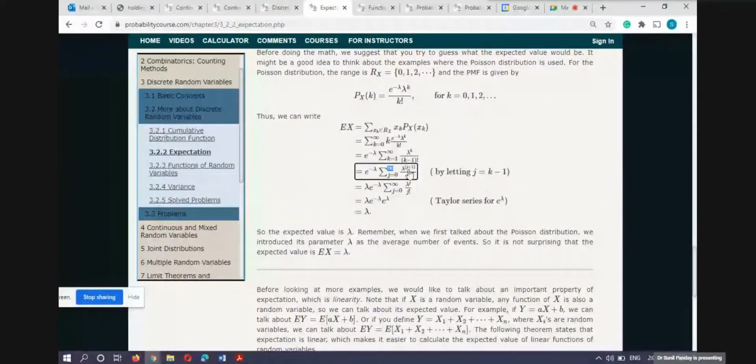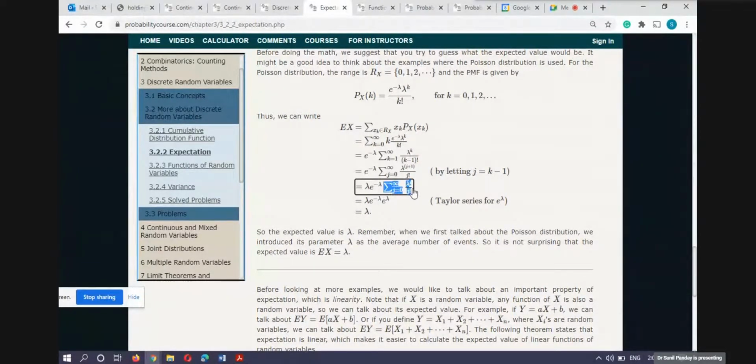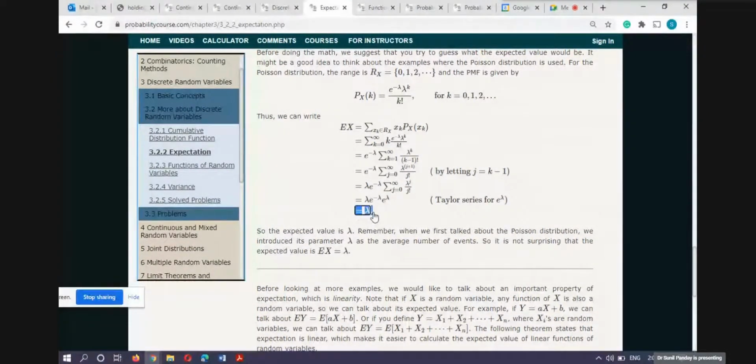Now lambda is raised to power j plus 1 because k is replaced by this, and in the denominator we have j factorial. This can be written as lambda raised to j upon j factorial, and one lambda we have taken out. Again, this is the expansion of e raised to power lambda. If you expand e raised to power lambda, you get this expression, and finally lambda. So this is the mean of the Poisson random variable.